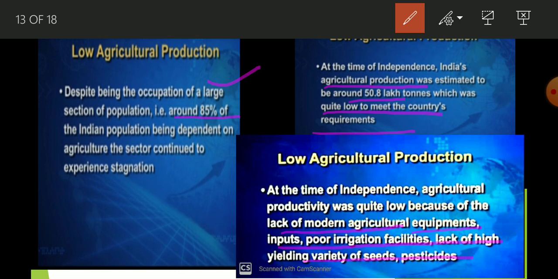You know, the problem of food grains we faced till the time of 1964, until we had adopted the green revolution. Till that day, we faced the problem of shortage of food grain. Okay, student.